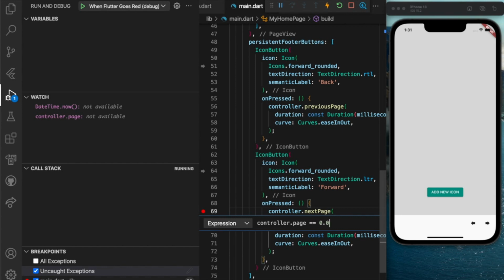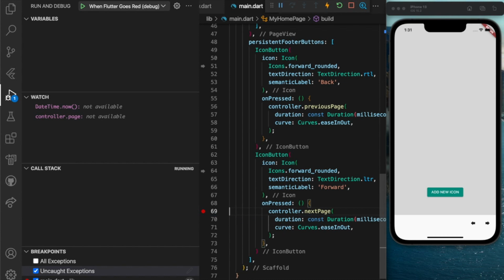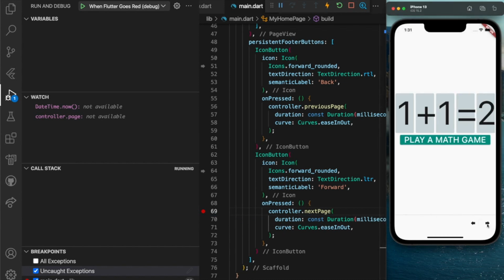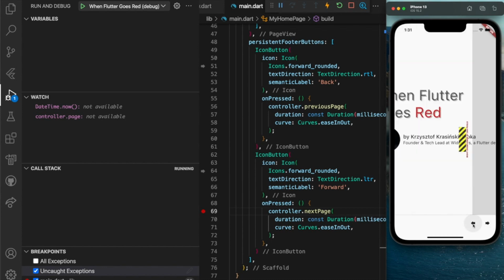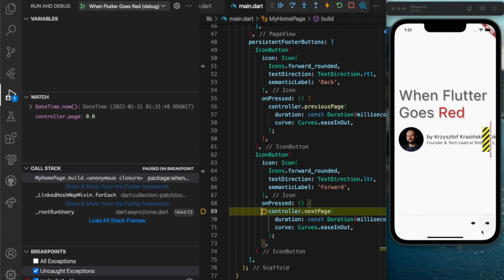So that this breakpoint is not going to stop us anymore when we press it many more times. However, when we go back to the first page, it's still going to work. That's it when it comes to debuggers.